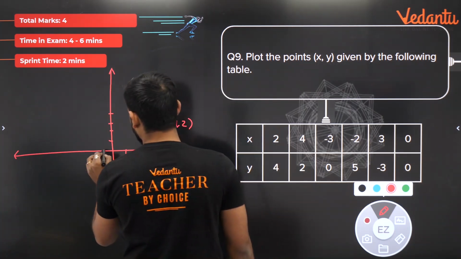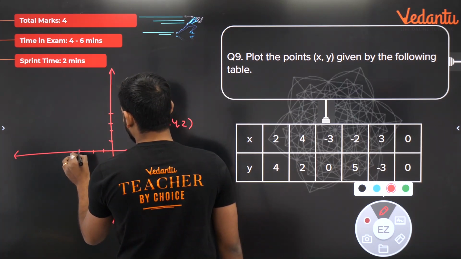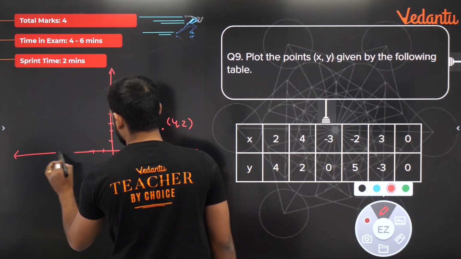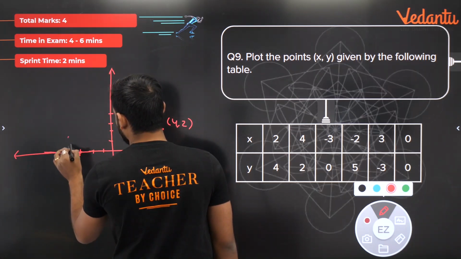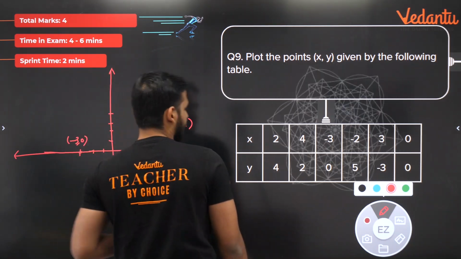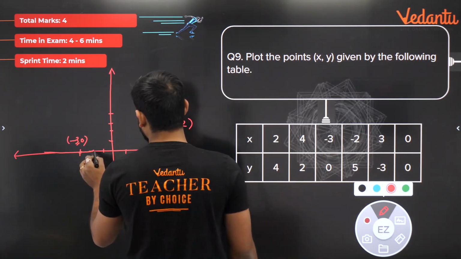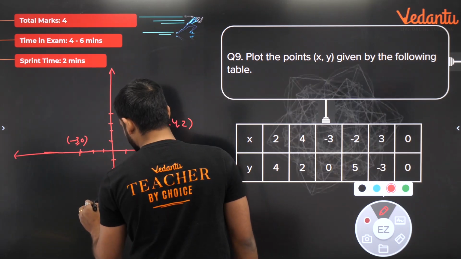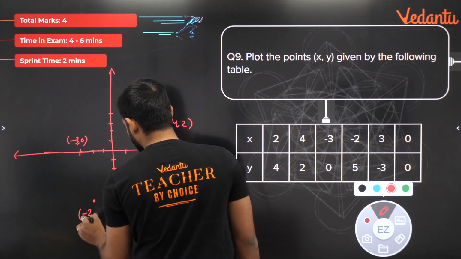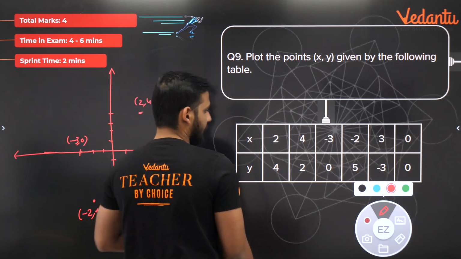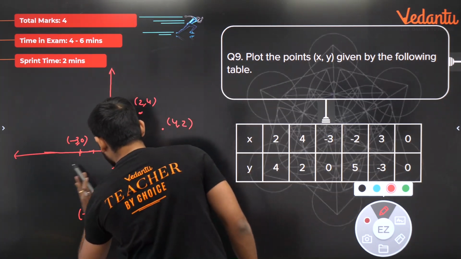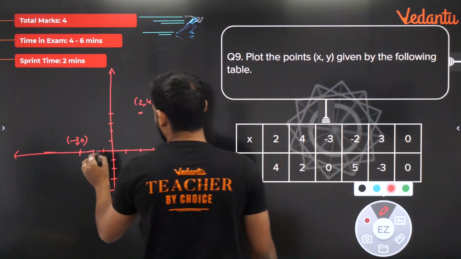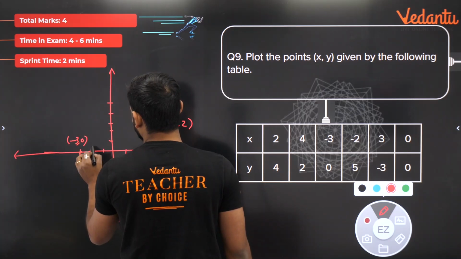Then -3, 0: on x -3 and on y 0, so the point is on the x-axis, here. Then -2, 5. On the y-axis we count 1, 2, 3, 4, 5. Sorry, it is -2, 5 only, not -5, so up we have to draw -2, 5. So -2, 5 is here.